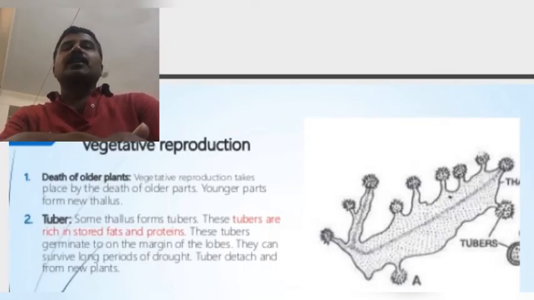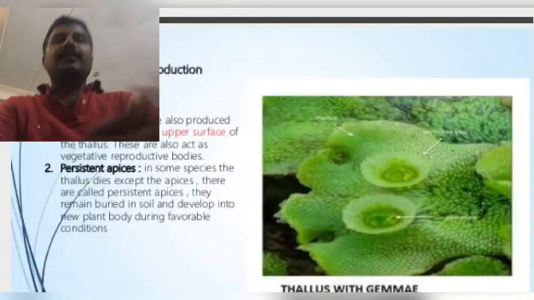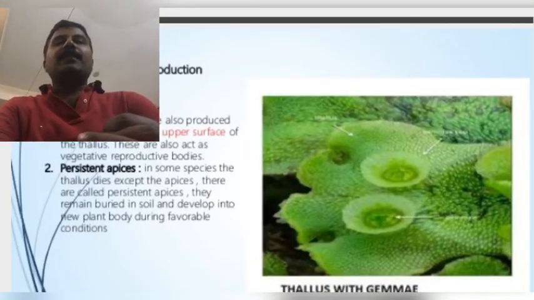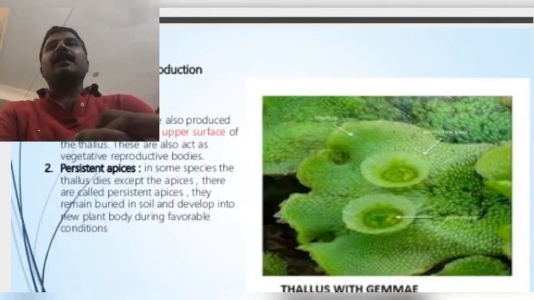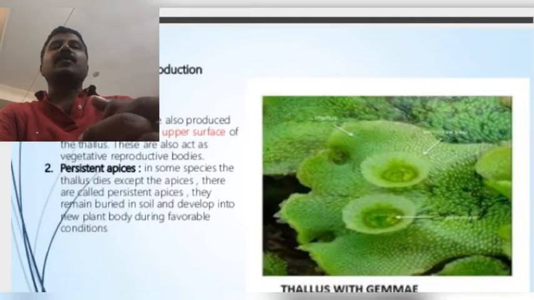Next one, gemmae. In some species, like Anthoceros gemmulosus, vegetative reproduction takes place by gemmae. At the time of vegetative reproduction, some asexual organs are produced on the dorsal surface of the Anthoceros thallus. These are cup-like, cupule-like structures, which are called gemma cups.